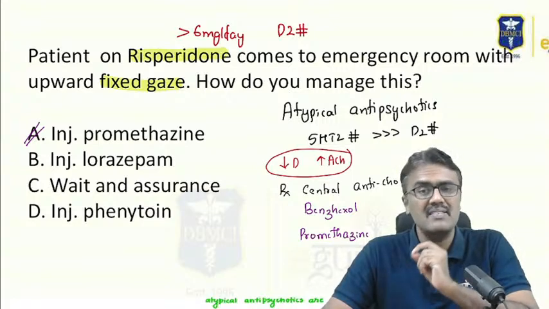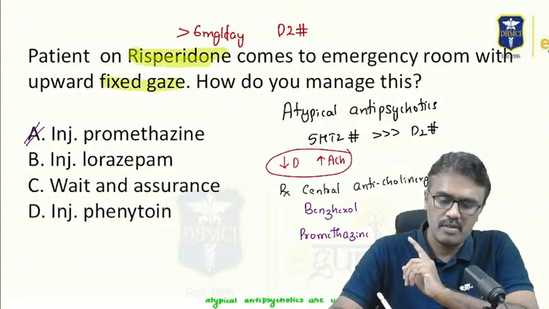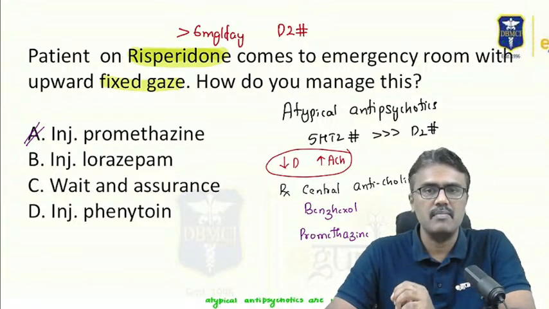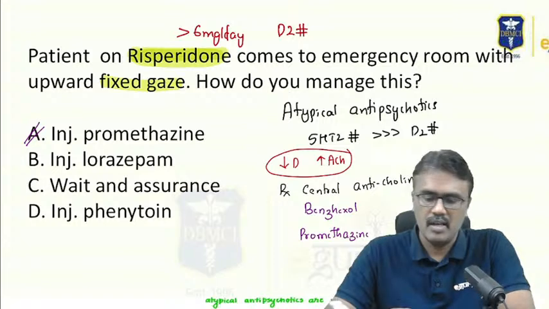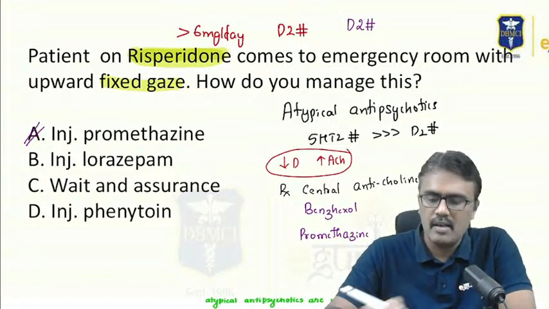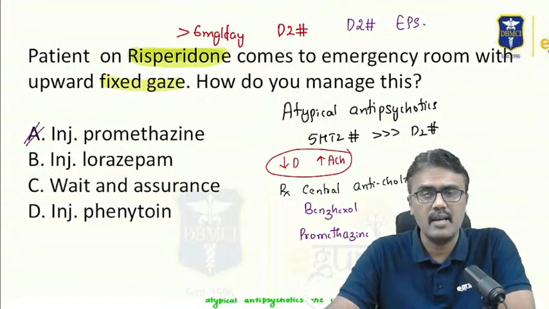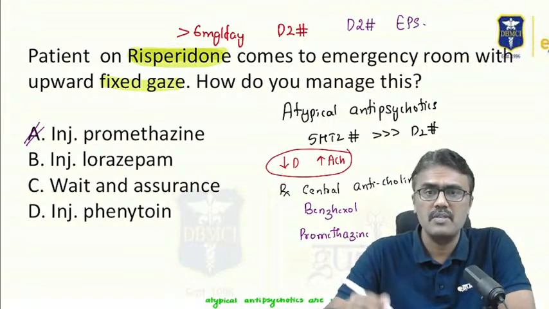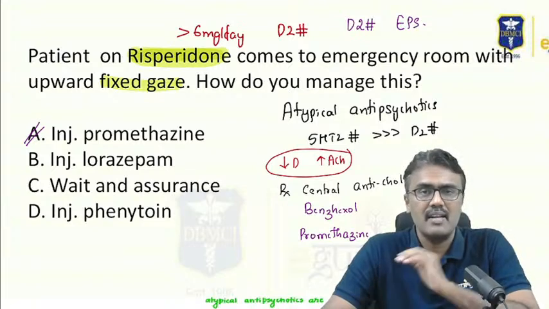Is this a repeated question? Yes. Remember, risperidone is a favorite of the examiner. Every time it has come. Two years back in NEET PG, they asked which drugs can increase prolactin level, and risperidone was there. Not only that, any drug which blocks D2 in the brain can end up with EPS, and they are nothing but typical antipsychotics like haloperidol, droperidol, chlorpromazine. They can also cause this, but usually atypicals cause it less. Risperidone is an exception where a higher dose can cause this.